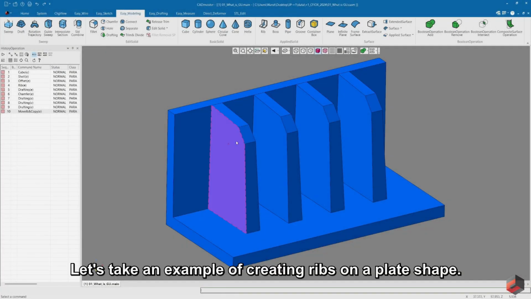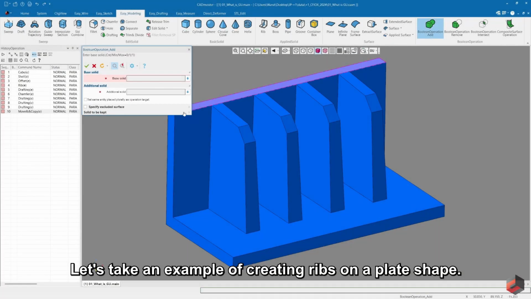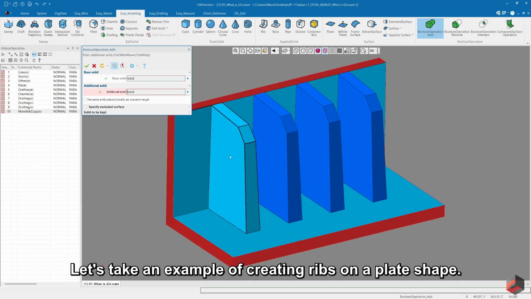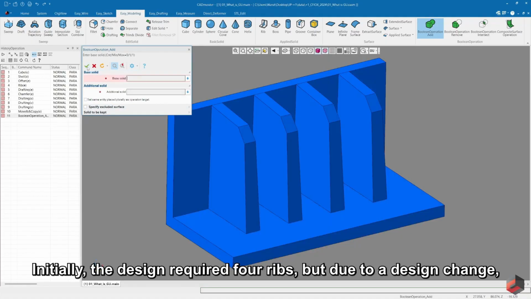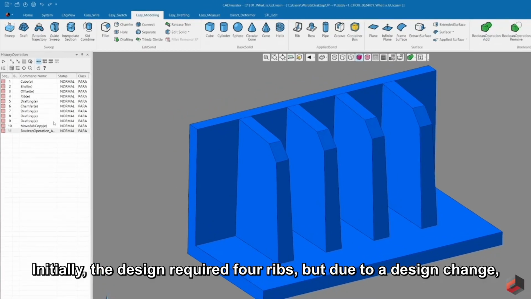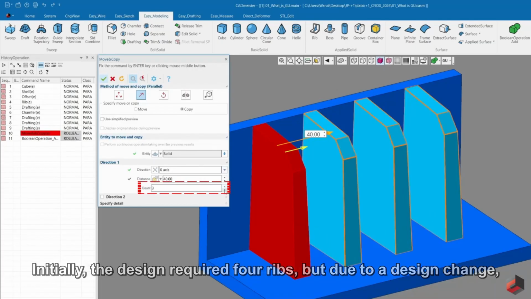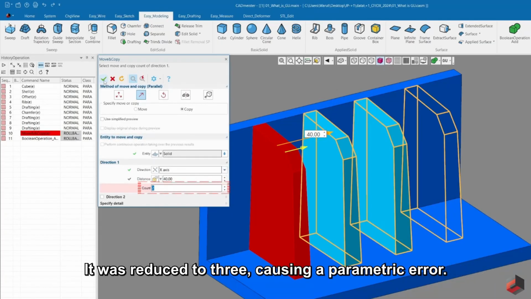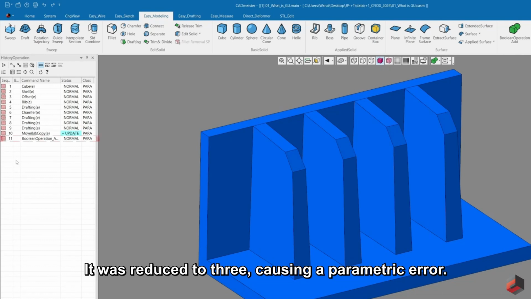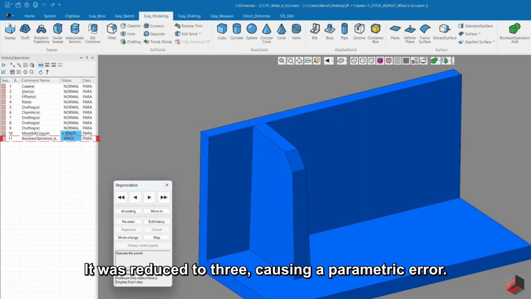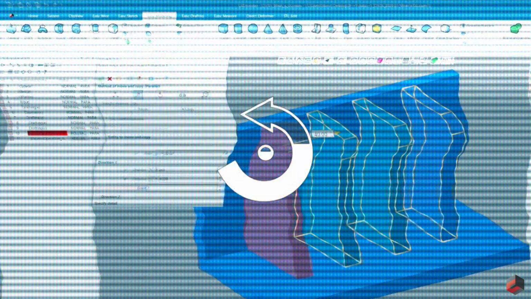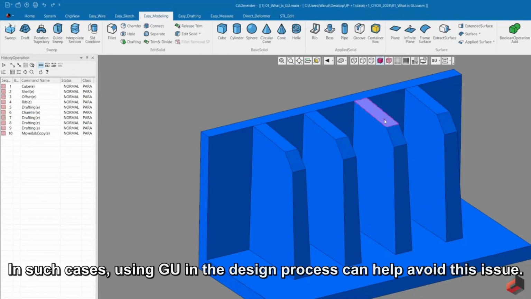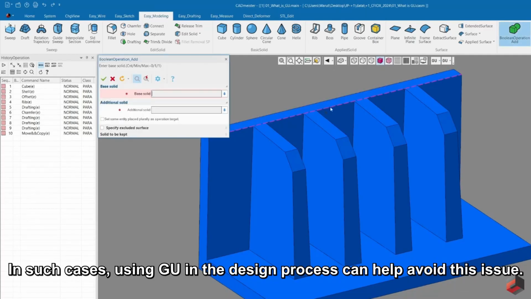Now, let's look at an example of creating ribs on a plate shape. Initially, the design required 4 ribs, but due to a design change, it was reduced to 3, causing a parametric error. In such cases, using GU in the design process can help avoid this issue.